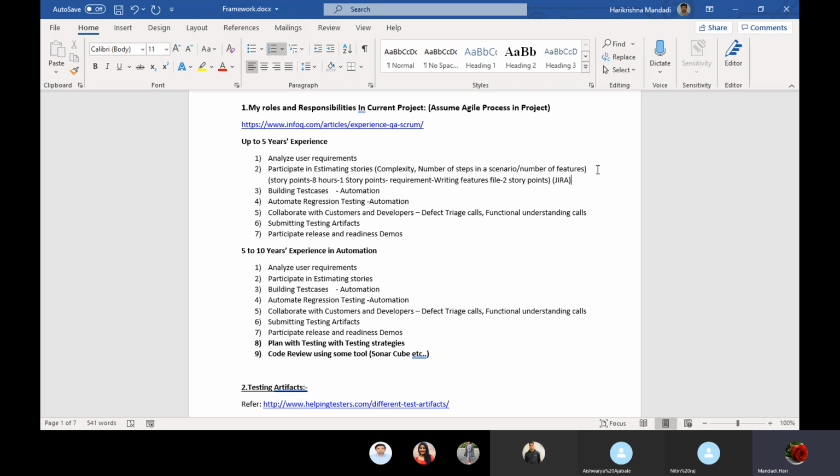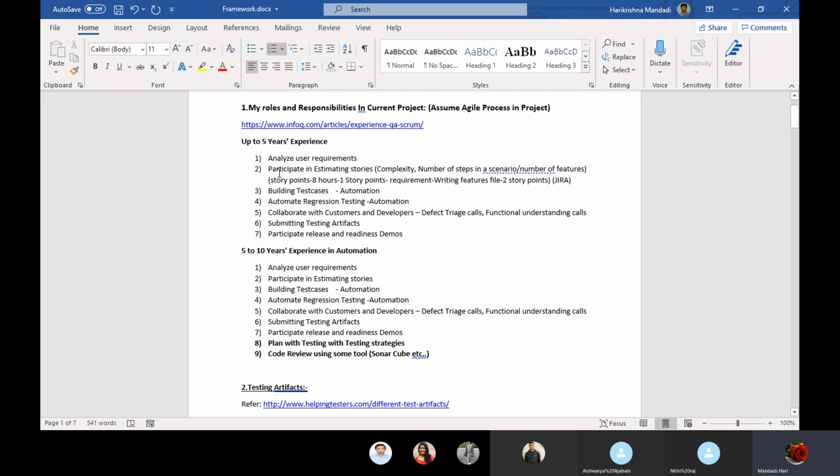Whatever we ask, for example, I want this user story: writing a feature file for a specific requirement, writing automation scripts for a particular requirement, or execution or regression for a particular module. In this way we give user stories from the QA side, and we give story points for them too.